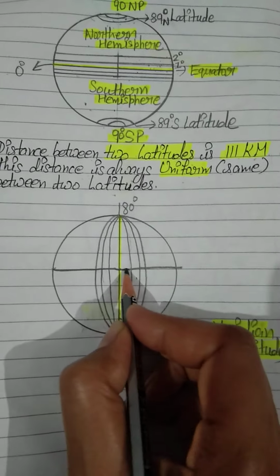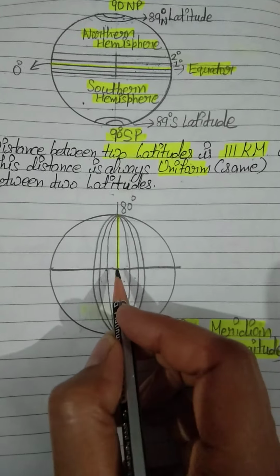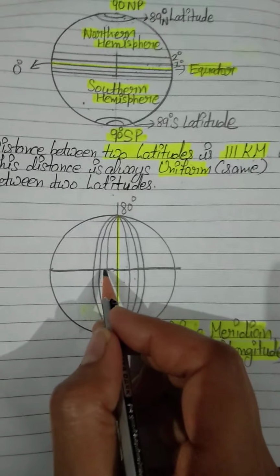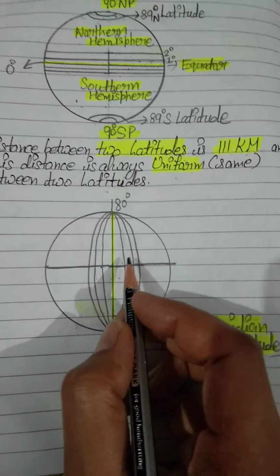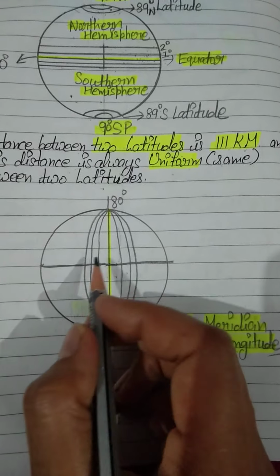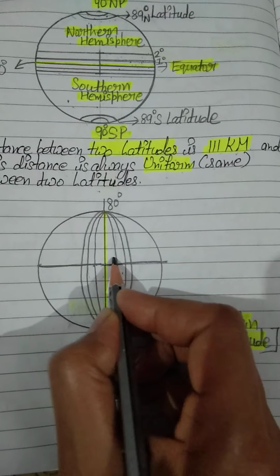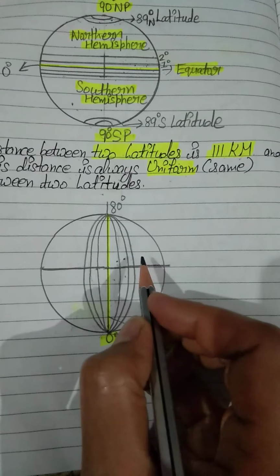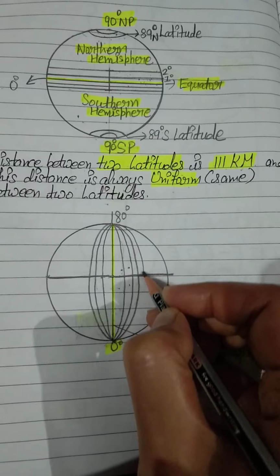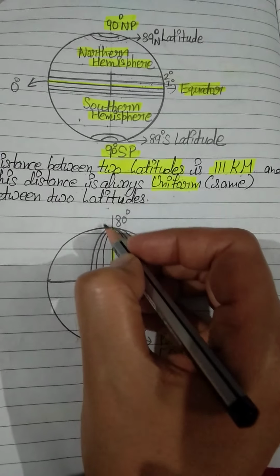Near the equator, the distance between two longitudes is high, and as we are moving further from the equator, just notice that this distance is decreasing. Now see, it is decreasing, and if I take one more longitude, you will see that it also decreases like this.